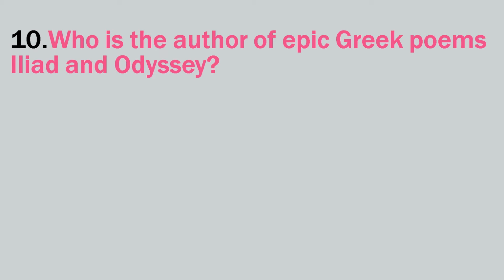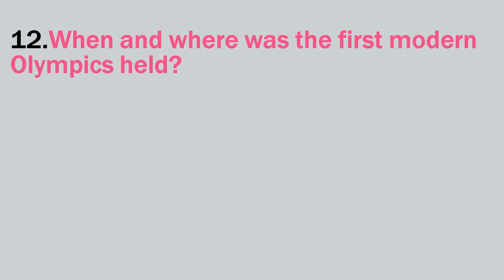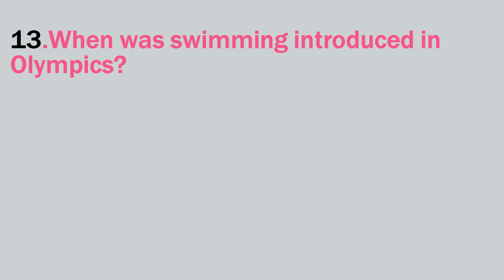Who is the author of epic Greek poems Iliad and Odyssey? Homer. When was the first Olympics held? 776 BC. When and where was the first modern Olympics held? 1896 in Athens. When was swimming introduced in Olympics? 1896 in Athens. However, this was only for men. Women were first allowed to swim in the Stockholm Olympics in 1912.